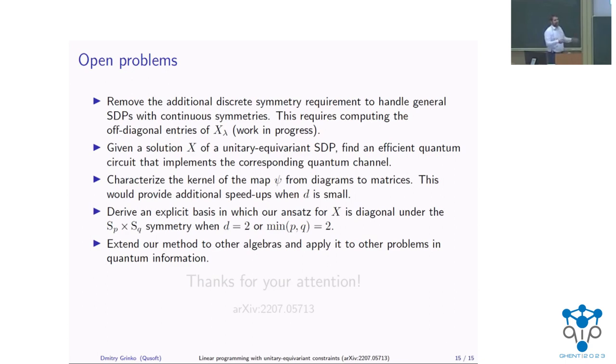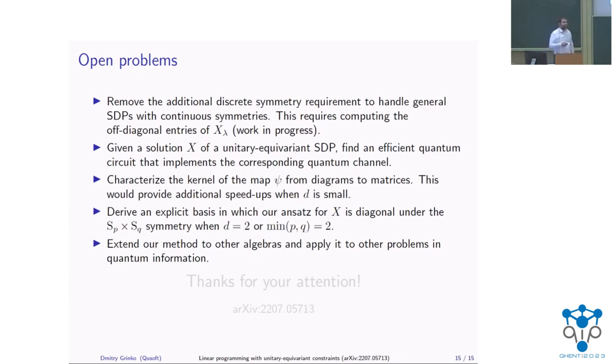So here I'm just thinking in terms of, okay, I have the matrix. I know that it's a linear combination of diagrams. Maybe each individual diagram has a certain physical meaning and you can implement it efficiently. And I'm asking basically how you can utilize this knowledge to compile the circuits and find them faster. Okay, thank you.